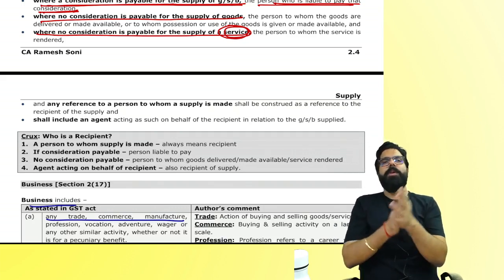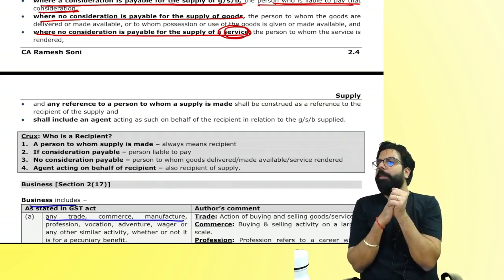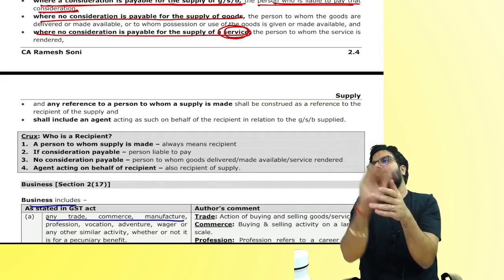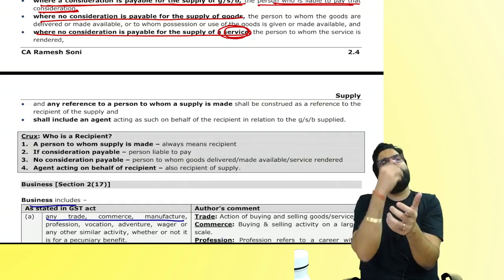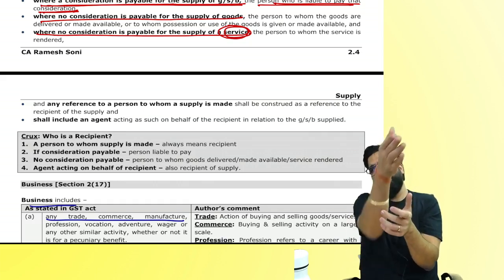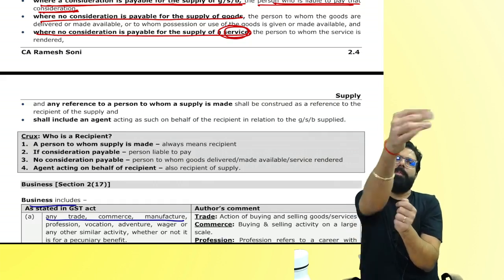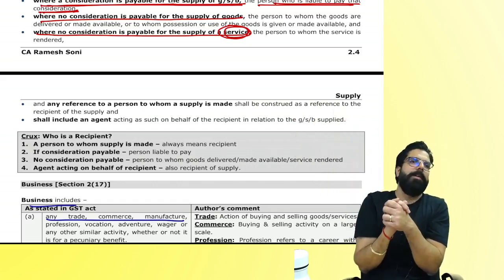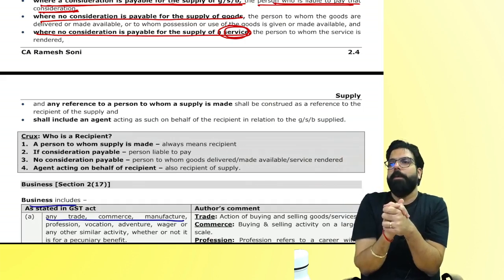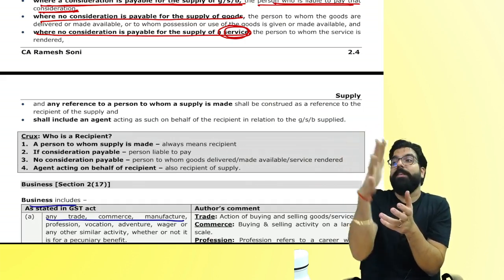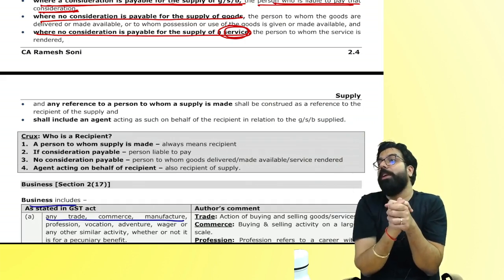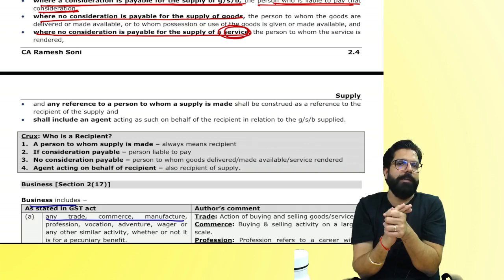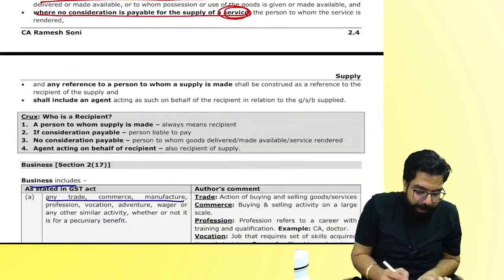Tell me one thing. For an example, Naveen is there. I sold some goods to Naveen. Naveen's papa paid. Who is the recipient? Naveen's papa. Consideration is not payable. For free I gave some goods. Who is the recipient? Naveen. Some service I have given him. Naveen's papa is going to pay me for the class. Who is the recipient? Naveen or Naveen's papa? Naveen's papa. Father, correct? If consideration is not payable, I gave him a free class. Who is the recipient? Naveen. Can I go ahead, everyone? Are we all clear? That's all they are telling.